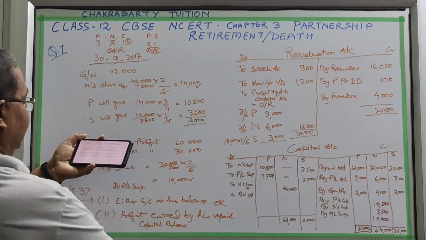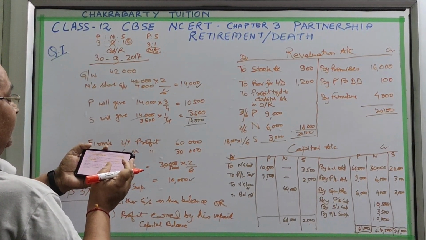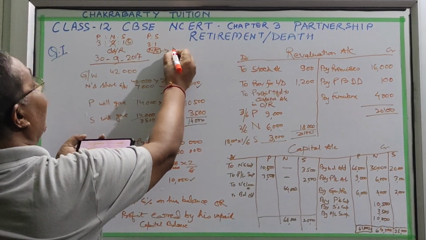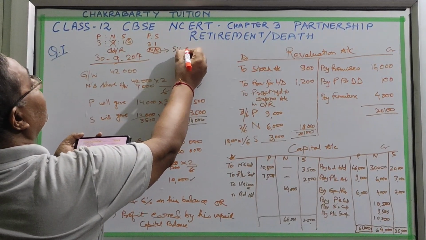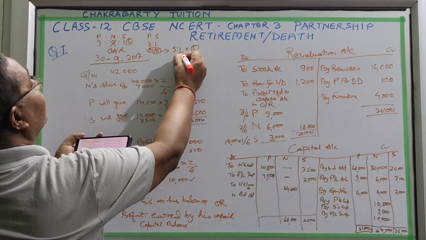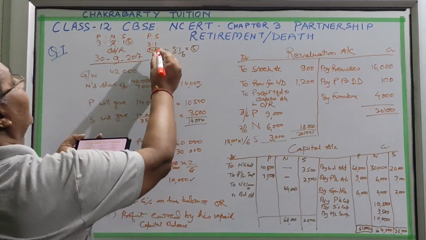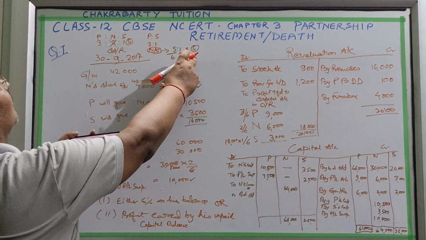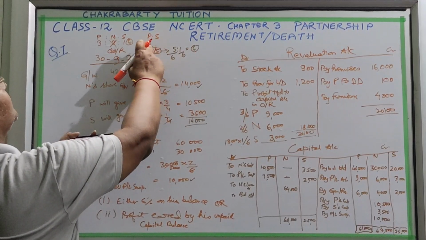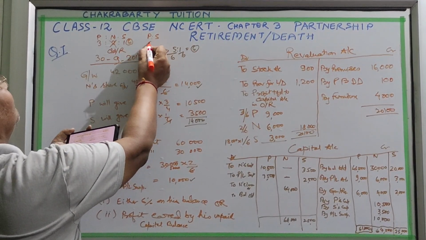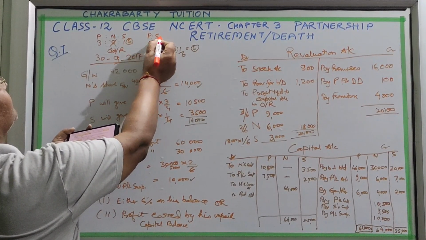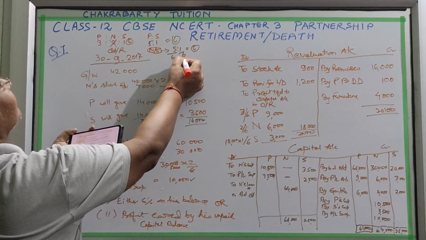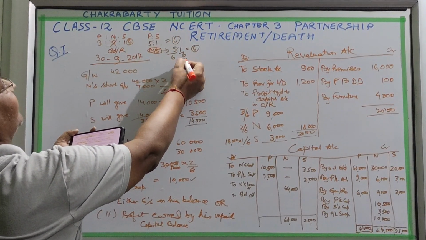In the question's last line they have given the new ratio, 5:1, which means 6 parts: 1 by 6 and 5 by 6. Saurabh was already getting 1 by 6 and here also 1 by 6. So with 5:1, S is gaining nothing.